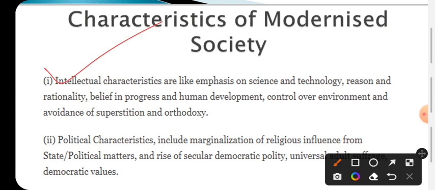Humanity we should have. Belief in progress and human development. We should believe in human strength, human potentiality, human ability, and make sure that human progress and human development is there. Then control over environment and absence of superstition or orthodoxy. Environment is very important because all persons are dependent on the environment. Without environment we cannot survive.